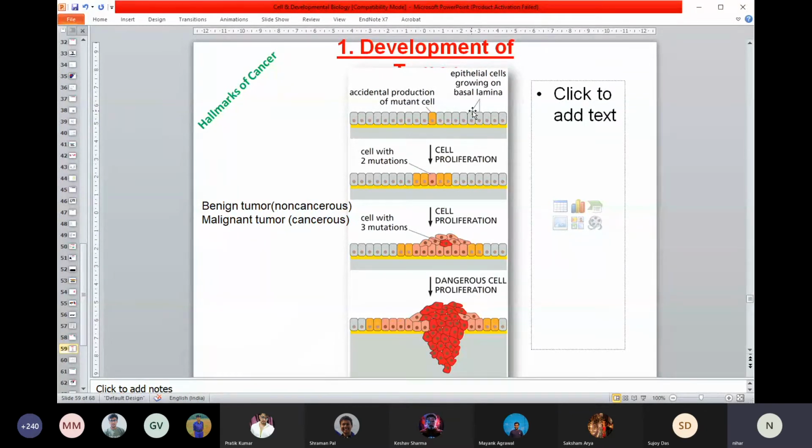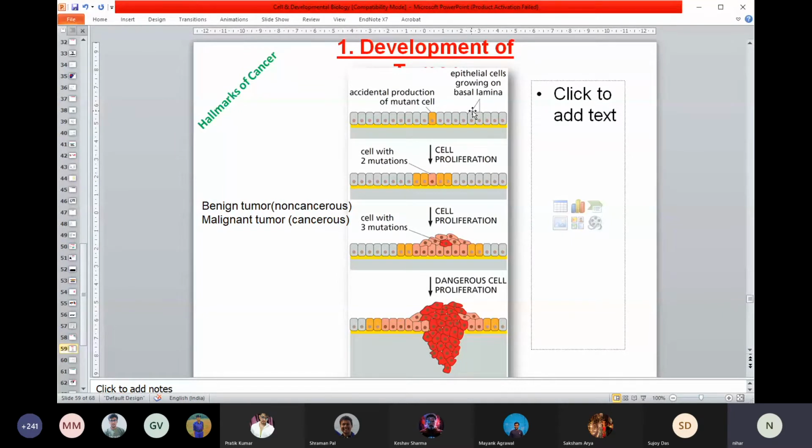So the difference between benign tumor versus malignant tumor, or tumor versus cancer: a tumor can be called cancer when the cells from the origin disperse and go to other parts. That is cancer. If anybody has experience in your family, you will see there are different grades, grade 1, grade 2, grade 3. These different grades call out different severity. But malignancy means a problem. I hope this fundamental aspect is clear.